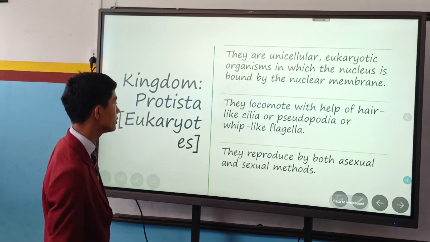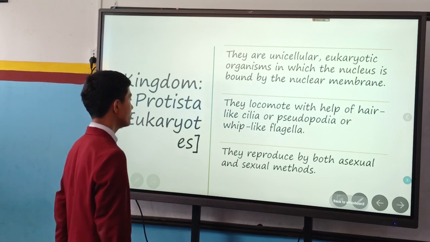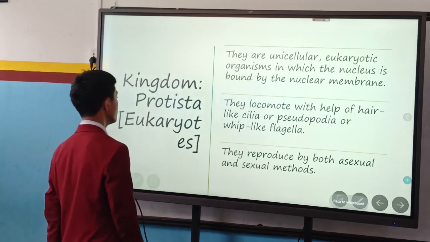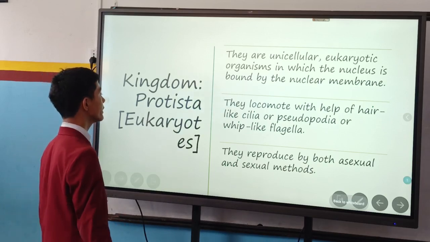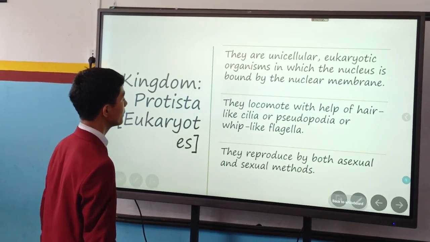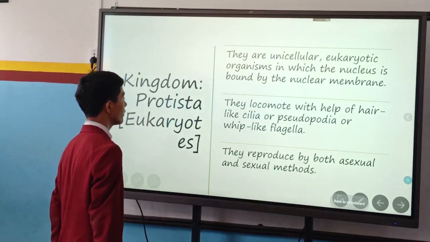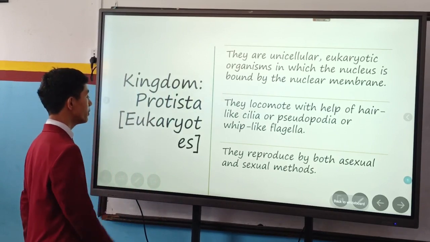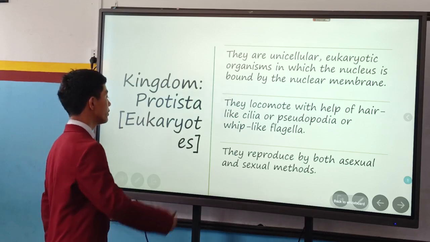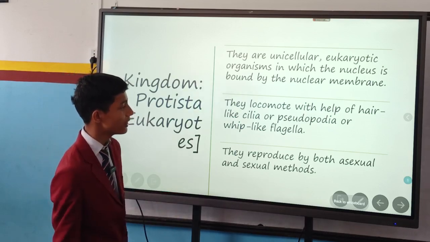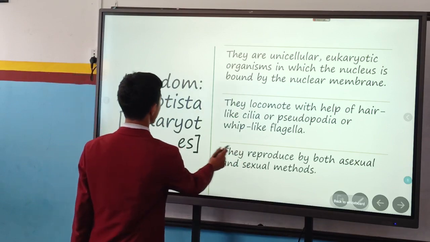They locomote with the help of hair-like cilia or pseudopodia or whip-like flagella. They reproduce by both asexual and sexual methods.